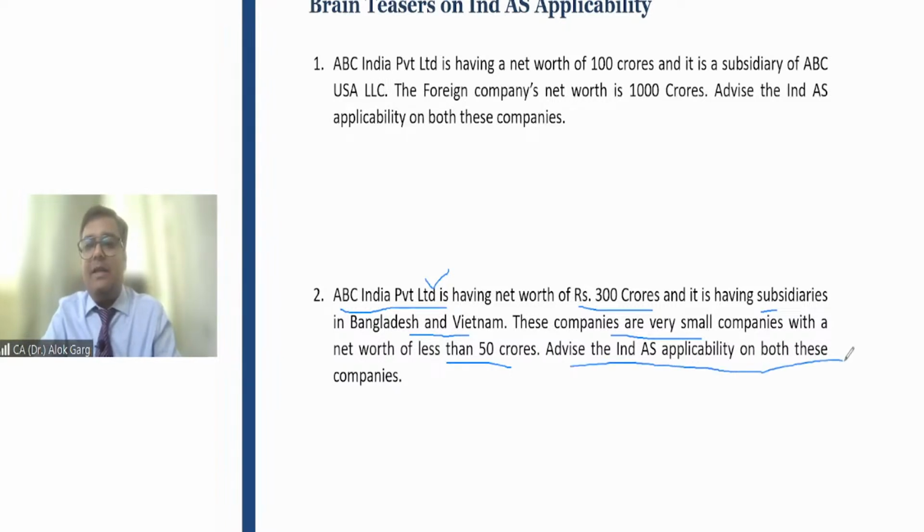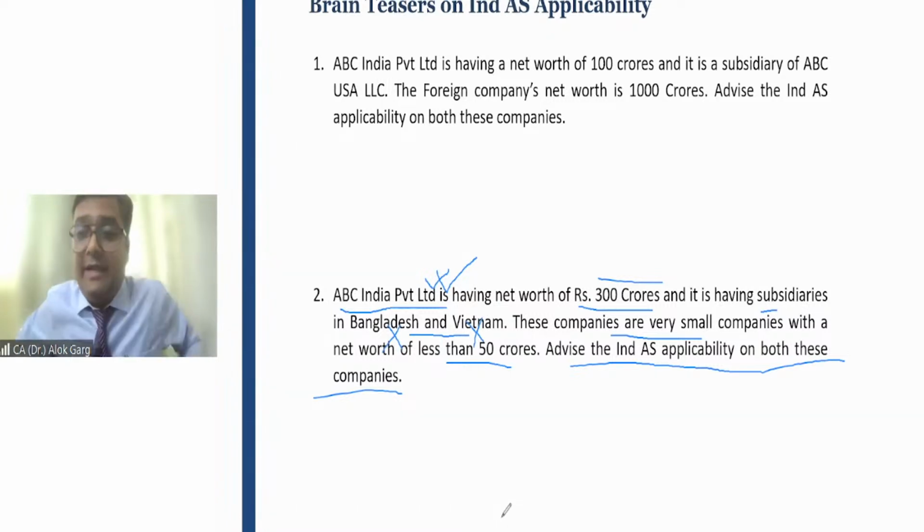Advise the Ind AS applicability on both these companies. Of course, on the Indian company, Ind AS is applicable. Why? Because net worth is more than 250 crore. On the foreign companies, Ind AS is not applicable. But these foreign companies are subsidiaries, and that is why, not from the regulatory perspective but from the Indian entity's consolidation perspective, these companies need to migrate their accounts to Ind AS only for the consolidation purpose. Right?